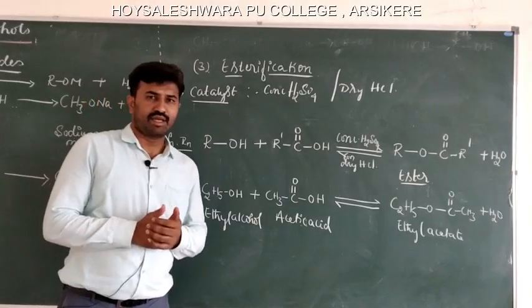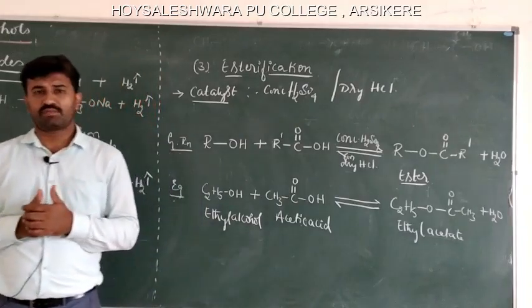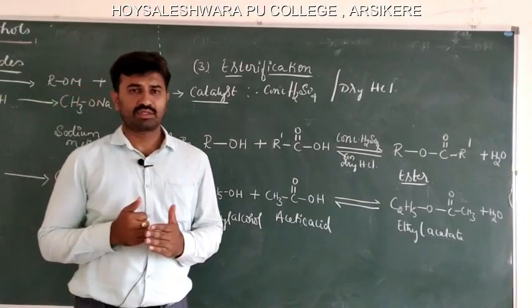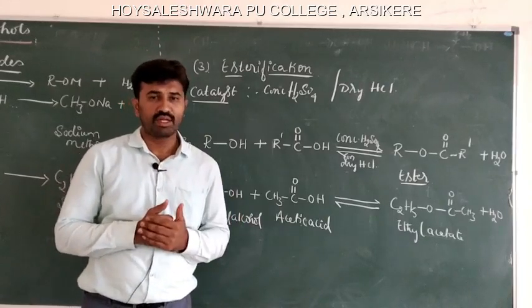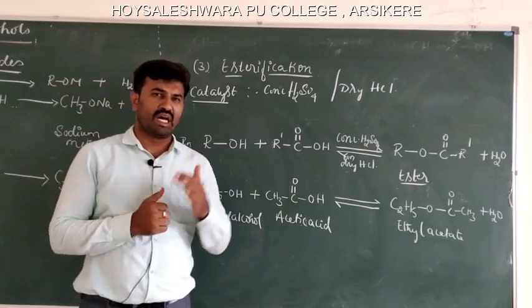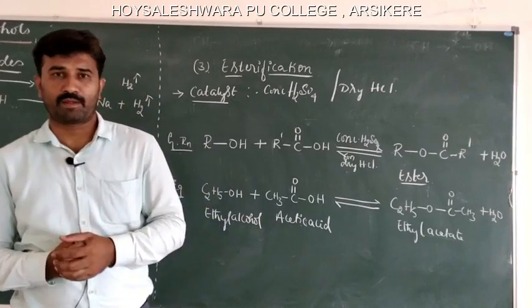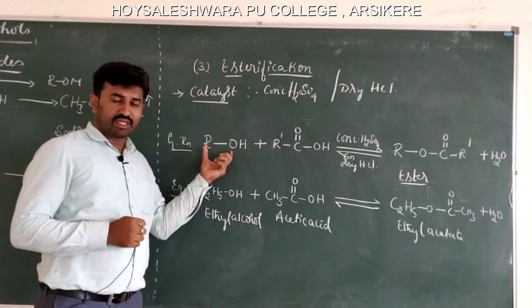The next reaction is the esterification reaction. Esterification means carboxylic acids, that is monocarboxylic acids, react with alcohols in the presence of a catalytic amount of concentrated H2SO4 or dry HCl gas to form an ester. See, this is a general reaction.